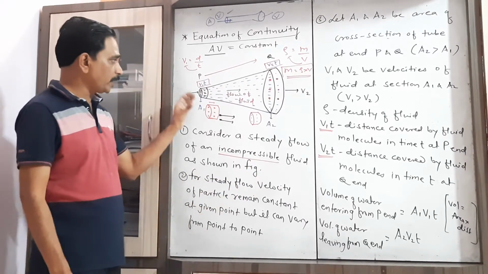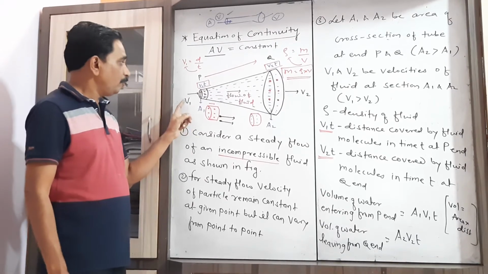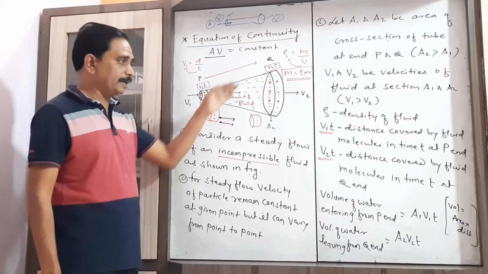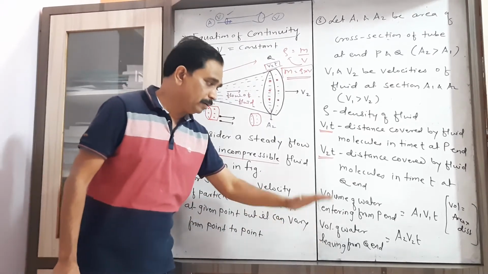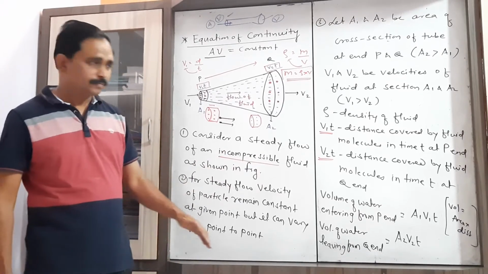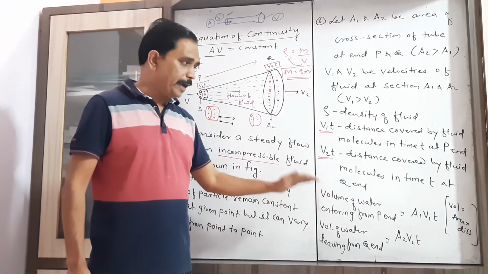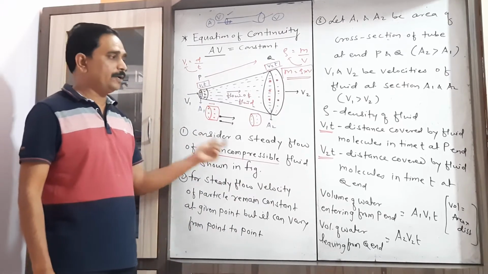Now consider the amount of volume entering through the first end, that is P, and consider the volume of fluid leaving the other end. The volume of water or fluid entering from the P end is equal to A1 v1 into t.